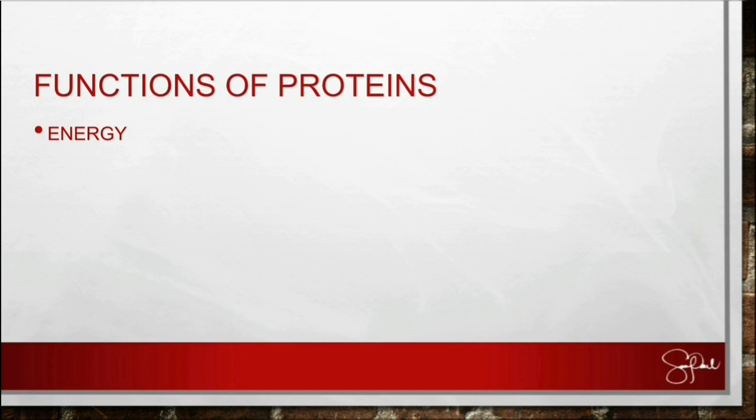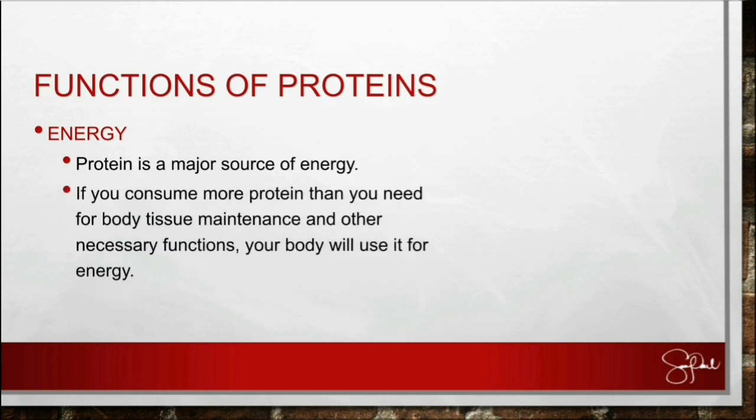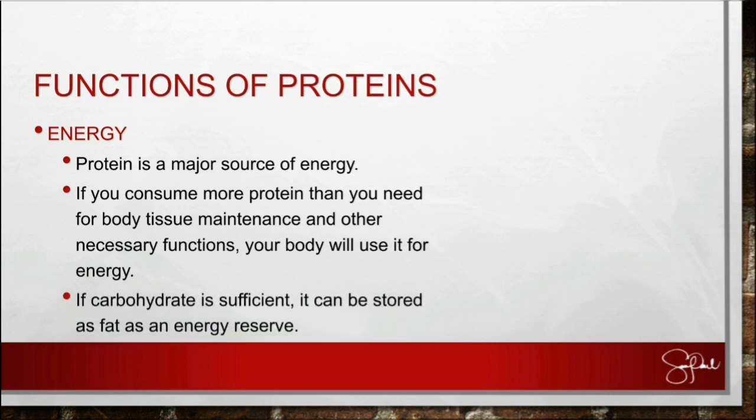Another function of protein is for energy. Aside from carbohydrates, protein is also a major source of energy. If you consume more protein than you need for body tissue maintenance and other necessary functions, your body will use it for energy. So if carbohydrate is sufficient, it can be stored as fat as an energy reserve.